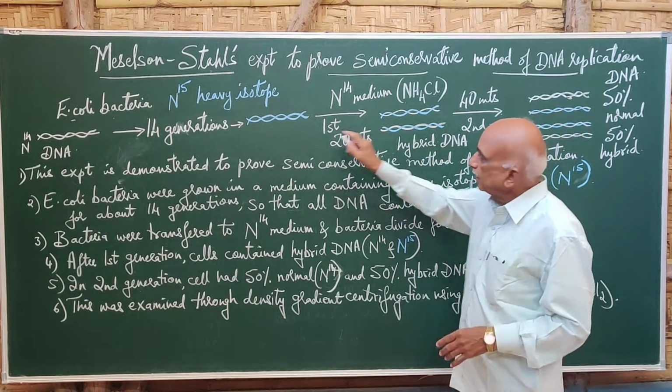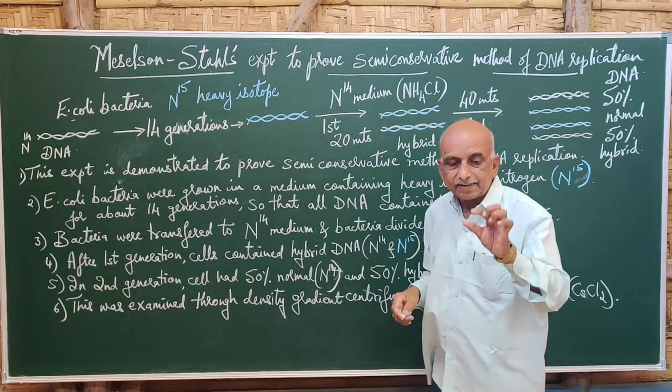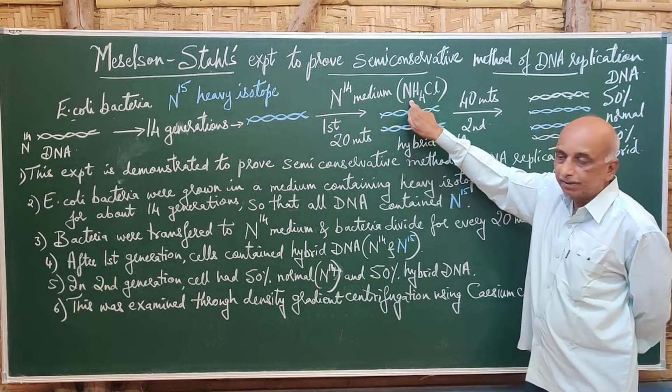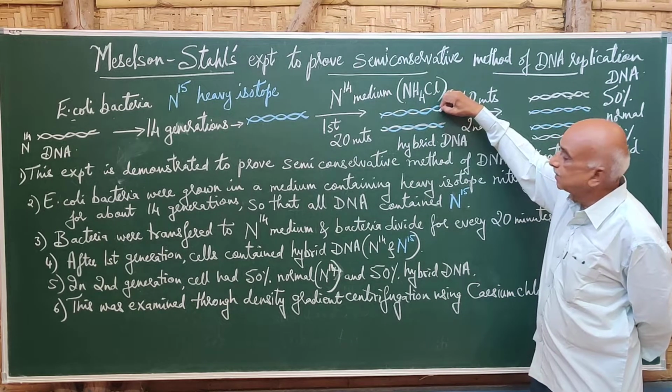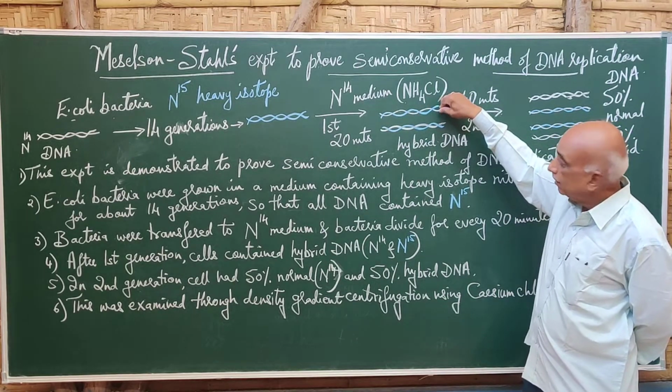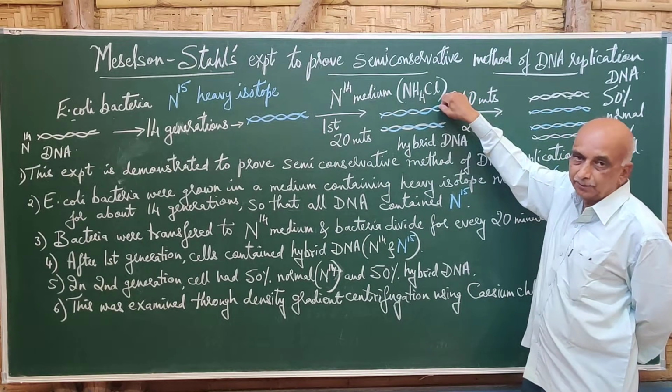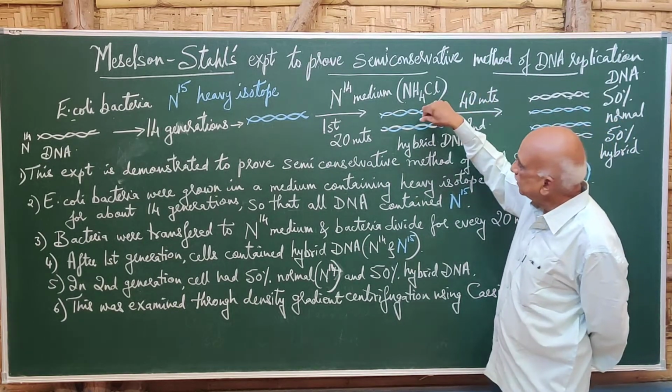The two strands separate and use the normal nitrogen from the medium, so the newly synthesized strand was N14 and the other was the parental strand with N15.